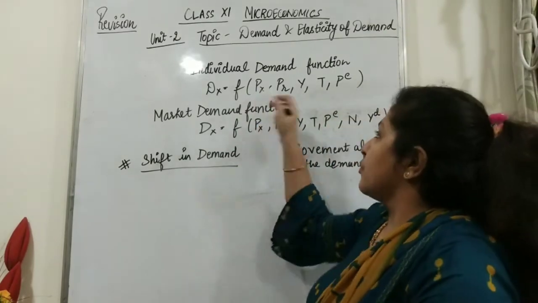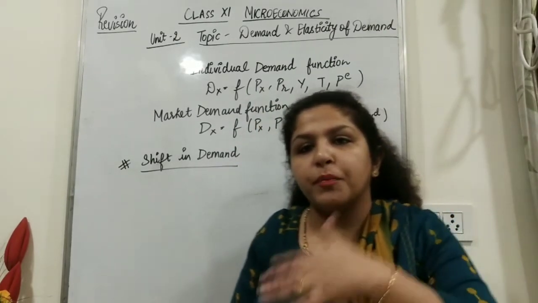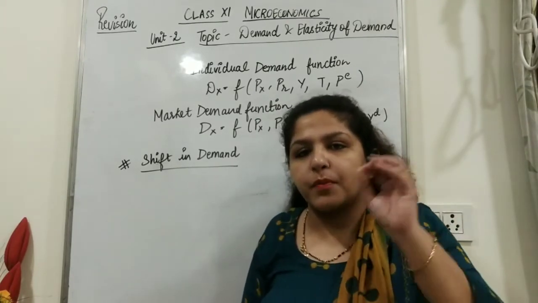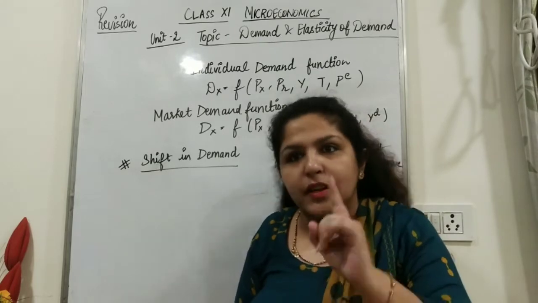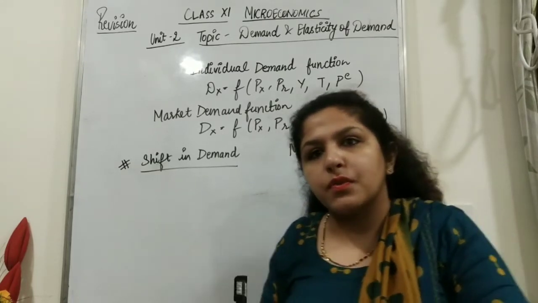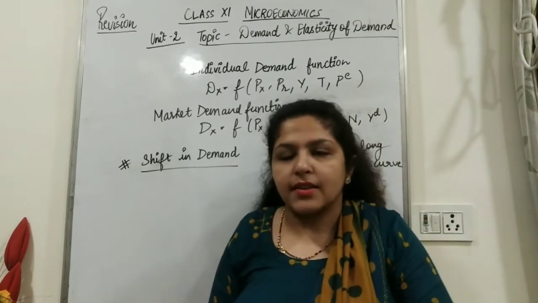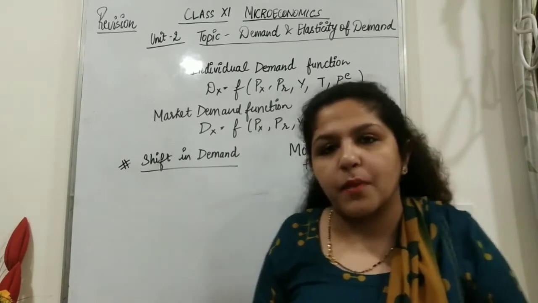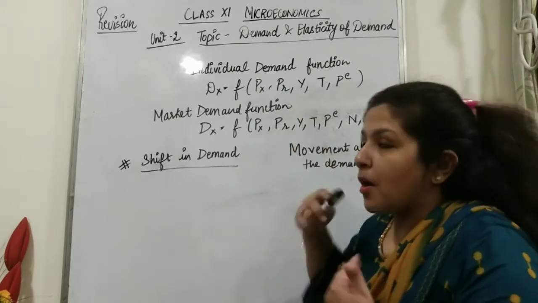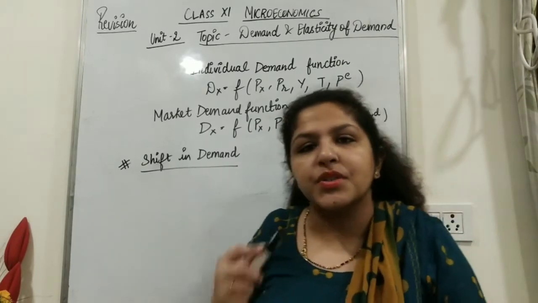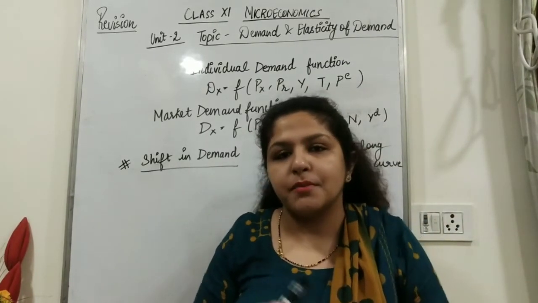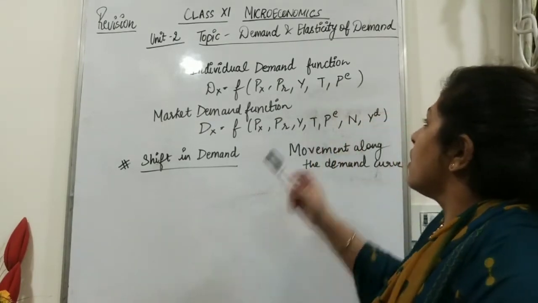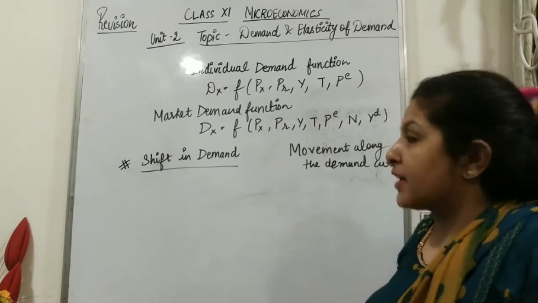Price affects the demand, price of related goods, substitute goods, complementary goods, right? I consider that you know the definition of substitute goods and complementary goods, because these are very important. Substitute goods are those goods which are used in place of each other. Let's say tea and coffee. If tea is not present, then I can have coffee as my substitute. And complementary goods are those goods which are used together. Car and petrol: if petrol will not be there, the car will not be used. So, price of related goods also affects demand.